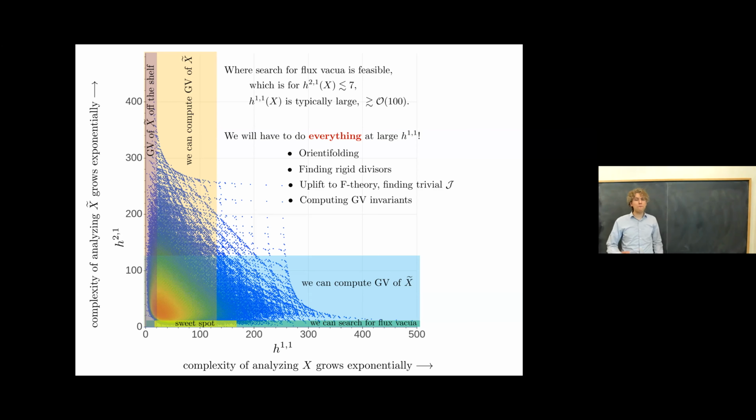So we're going to have to do everything at large h11: the orientifolding, finding rigid divisors, uplifting, computing GV invariants, the whole works. In our examples, we don't find any particularly compelling geometries with h11 less than of order 30, and all of our best ones have h11 at least 51.